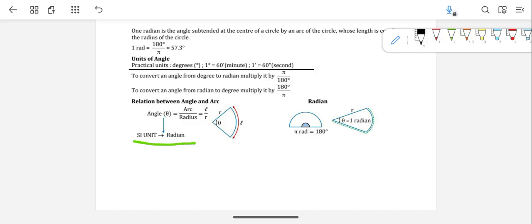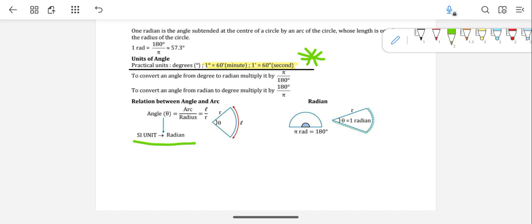The relation between them you can see here: 1 degree is equal to 60 minutes, and 1 minute is equal to 60 seconds. This is very important, guys. Based on this you can do conversions, like from degree to second, or second to degree or minute, based on the requirement of the question. I will share some MCQs on this, as I told you, but before that we will complete these things.